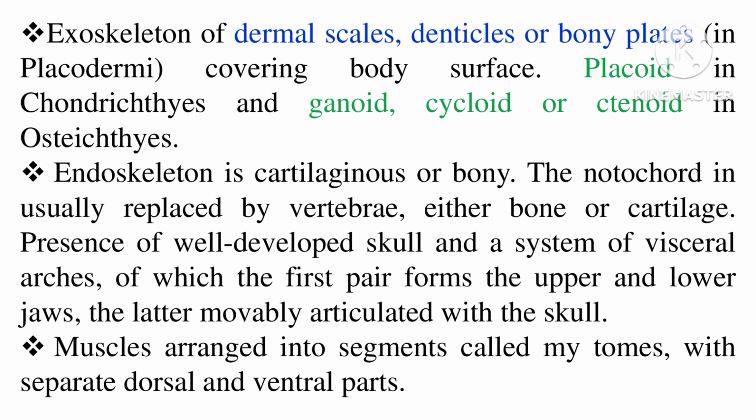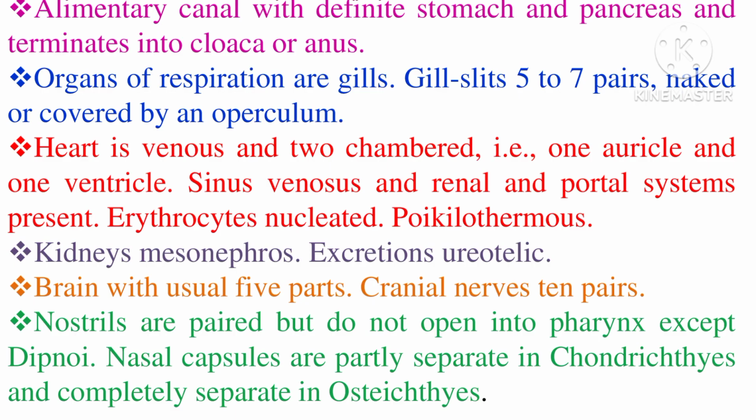And the muscles are arranged in the form of segments, which we call myotomes, with separate dorsal and ventral parts. And the alimentary canal with a definite stomach is found, and they have a good pancreas, and the alimentary canal terminates into the cloacal region, or what we commonly call the anus.